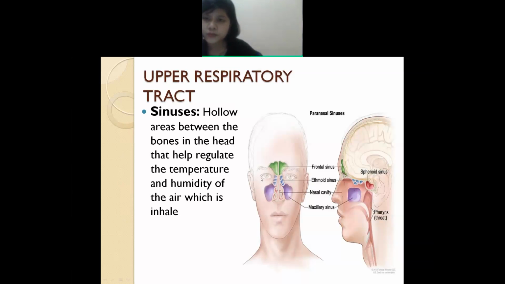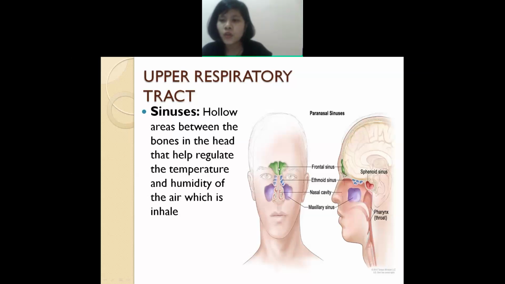What is the function of all this? The sinuses help you with humidity. They help you in maintaining the balance of the temperature. When you inhale the air, what will happen? They keep the temperature balanced.